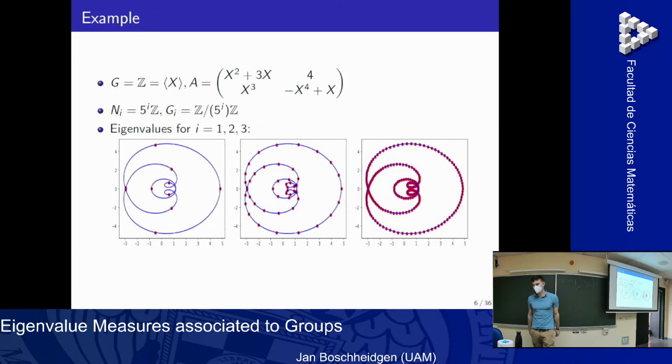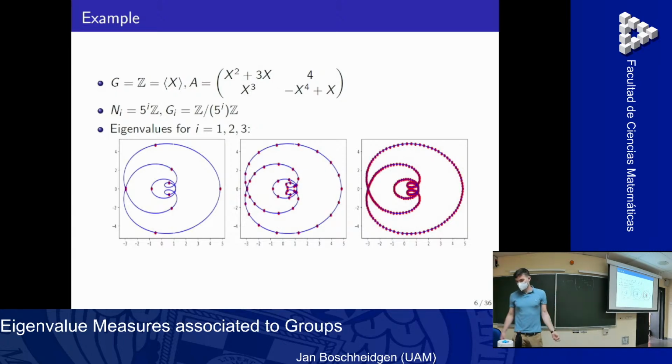We will come back to this later. The problem is, we see that there's some convergence, but how can we measure this? Eigenvalues of matrices are just points. So the set of eigenvalues is maybe a multi-set because we have multiplicities, and we have no idea how to measure the convergence of multi-sets.